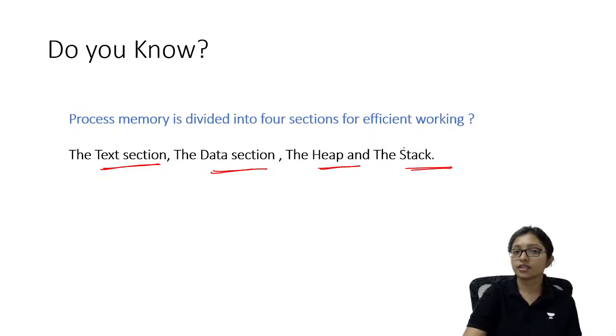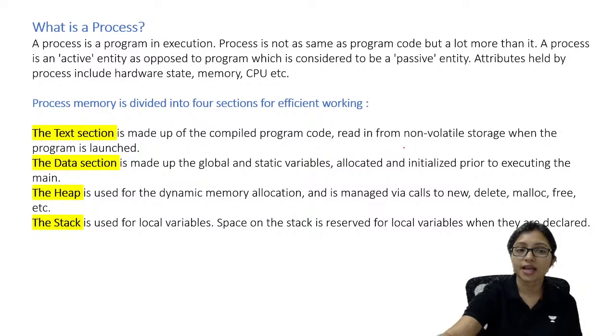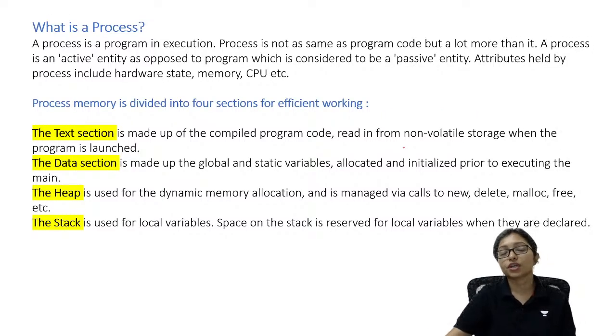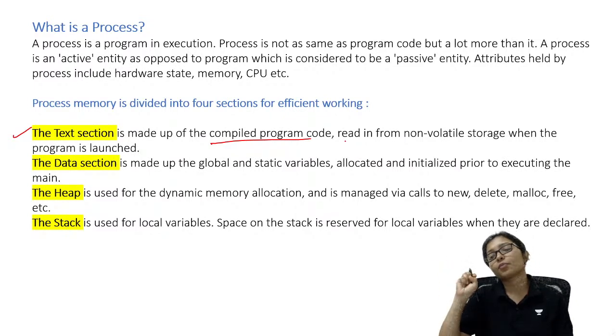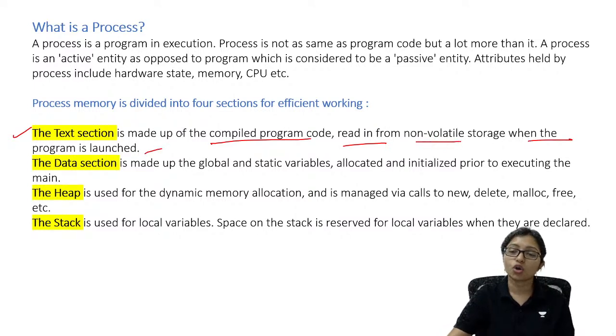Write down in the chat box what you know and let me help you recall it also. The text section is made up of compiled program code. Whatever compilation is done, the compiled program code is read from non-volatile storage when the program is launched.